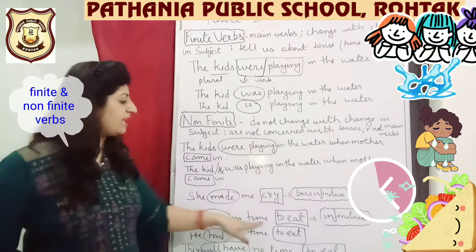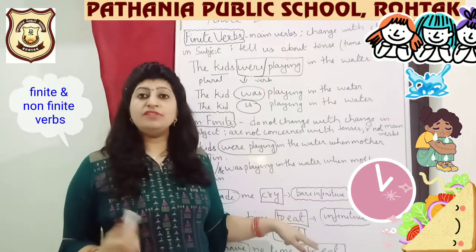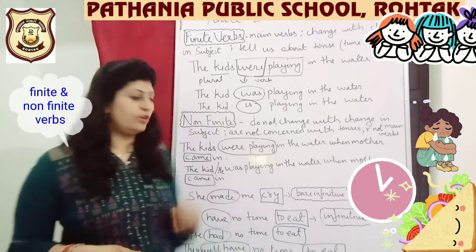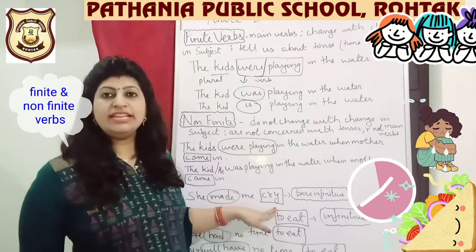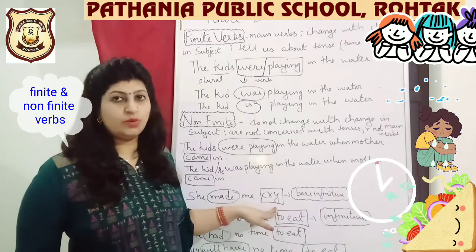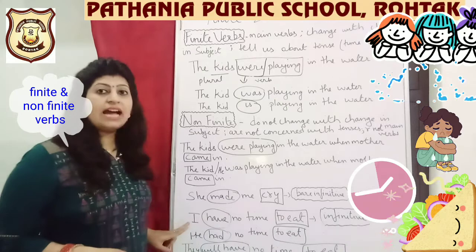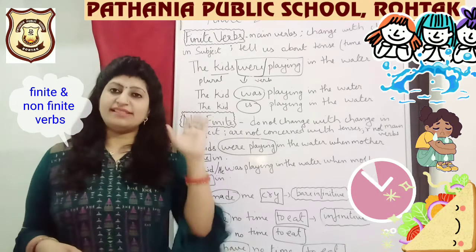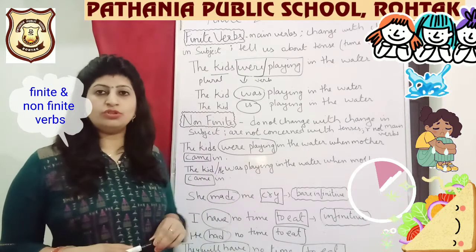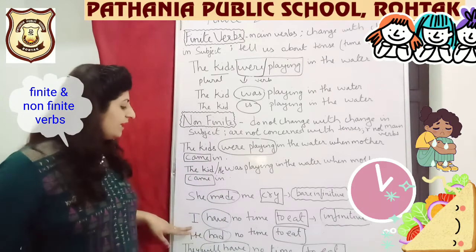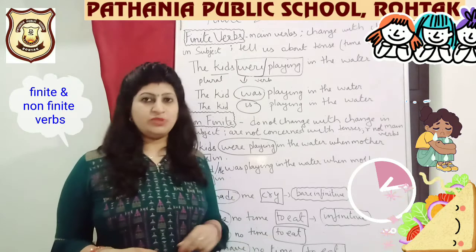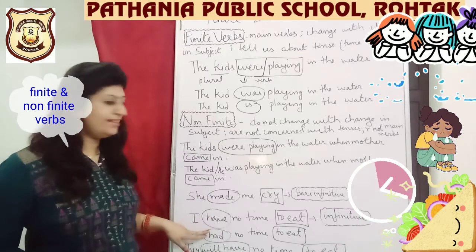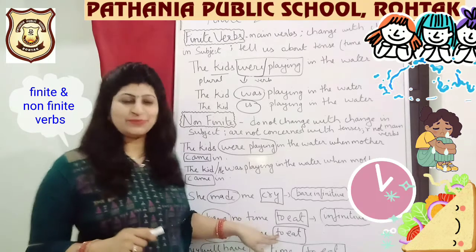I have no time to eat. Have is showing the state of being. Have is my main verb here. To eat is my non-finite verb. If I change the subject I into he, and I also try to change the tense, let it be past tense. I have is present, I had, I want to talk about the past. When I say he had no time to eat, so what has happened? Have has changed into had, but to eat doesn't change.